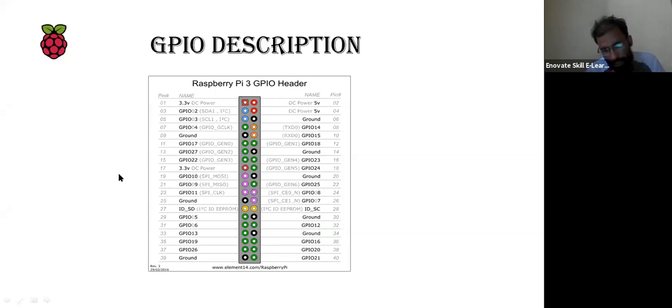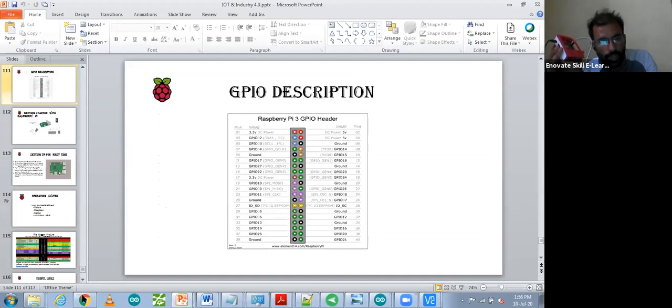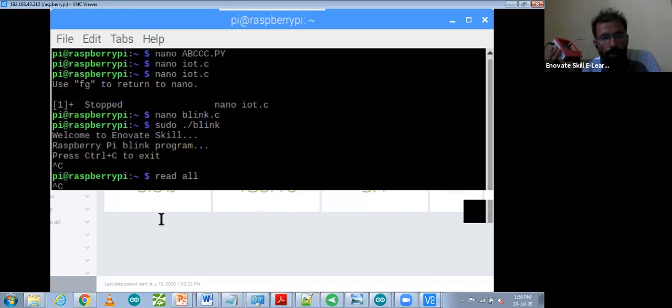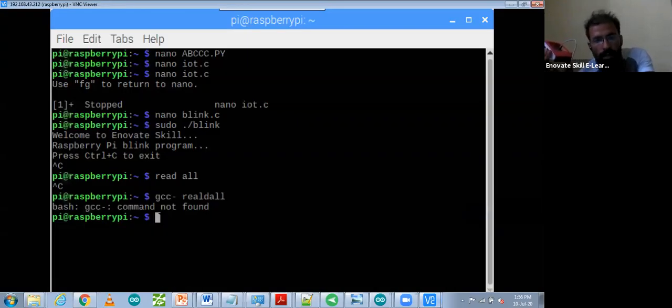That I connected over here, 9 number pin and 11 number pin. So 2 pins I have connected with my Raspberry Pi. Now I'm coming back to do any kind of program with blinking or whatever you want to do. So let me go back to my Raspberry Pi. Over here, what we have to do is run our same command.